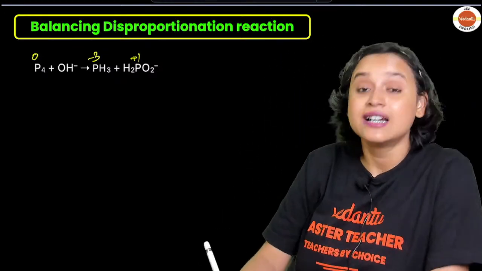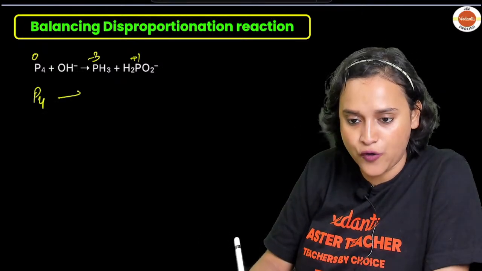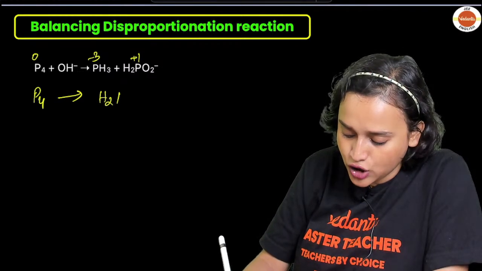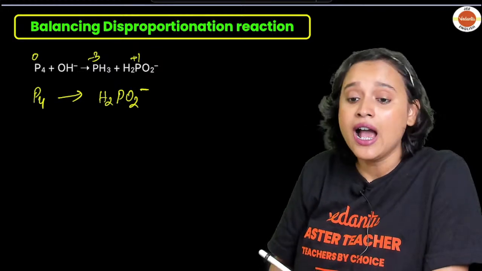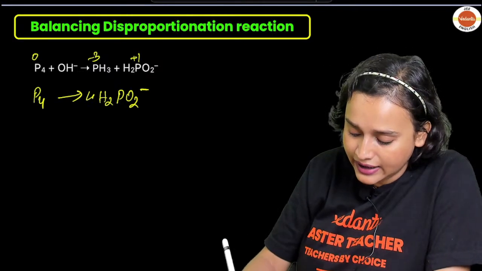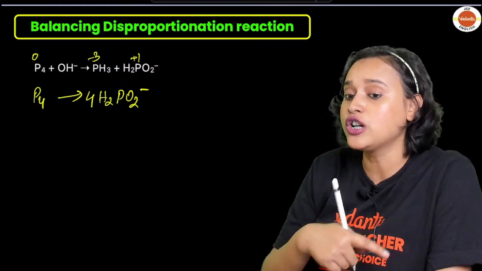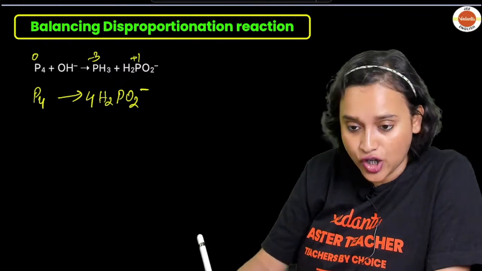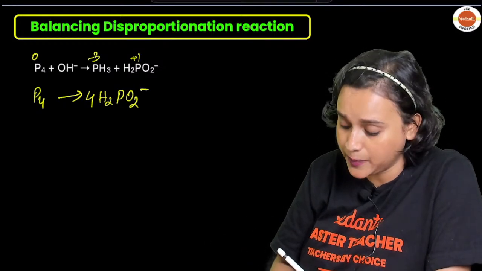Chalo, let us separate it out. So we will be getting P4, which forms H2PO2 minus, right? Yes. And just to balance it, let us add here 4 because we need 4P, because this side also you have P4, so we will need 4P. This is your oxidation half, because from 0 it is going to +1 oxidation state, right?